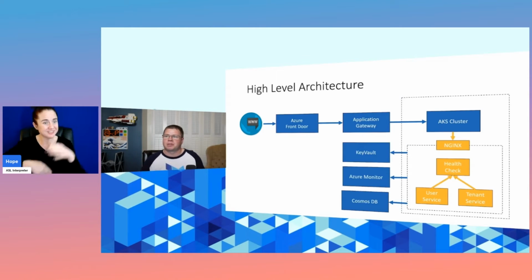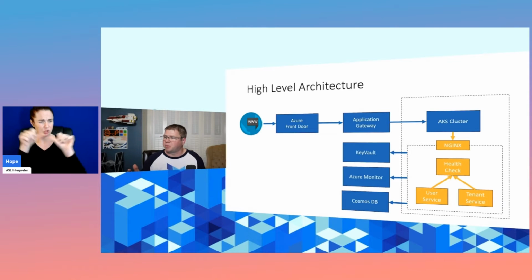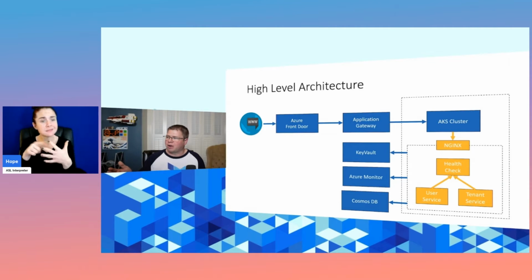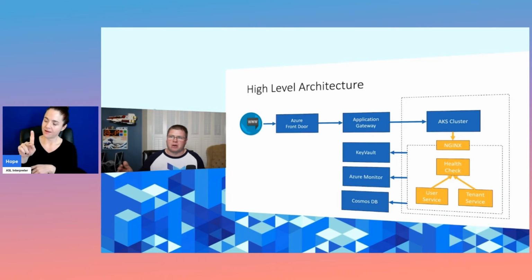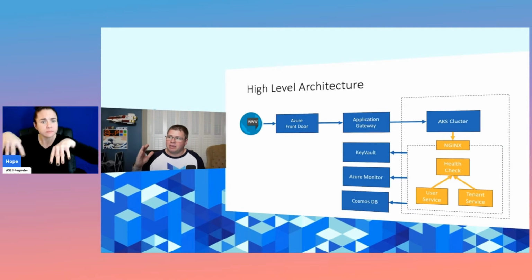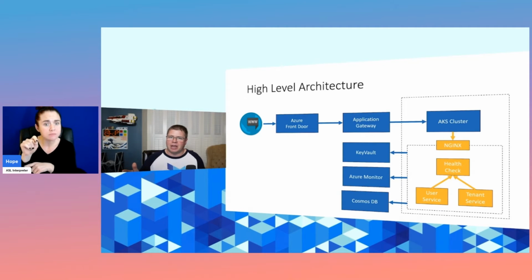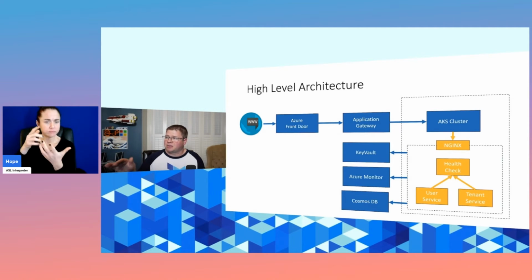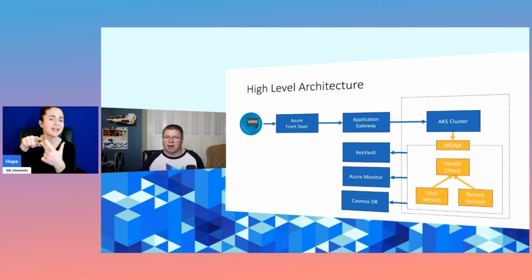So the high-level architecture that we have is a few little microservices that we want to deploy, a user service, a tenant service, and a health check aggregator, and we want to deploy them all to our AKS cluster. Now, we are going to be using Key Vault, Azure Monitor, and Cosmos DB. And to front end our application, we've got Application Gateway and Azure Front Door. So traffic comes in through Azure Front Door, gets routed to our Application Gateway backend, and hits our AKS cluster, which uses an Nginx ingress controller that routes traffic to the appropriate pods.